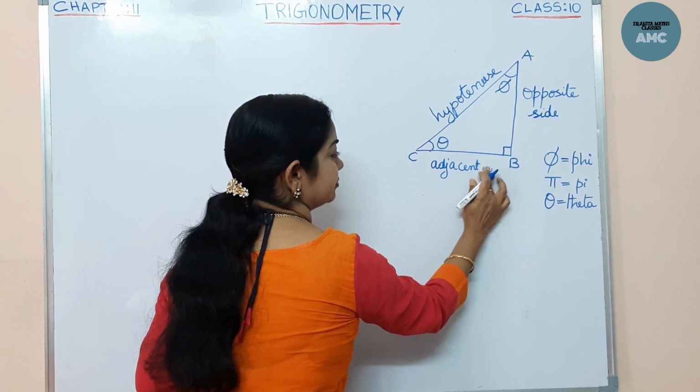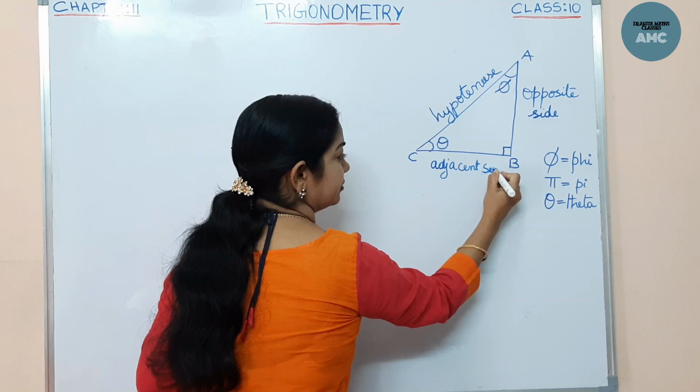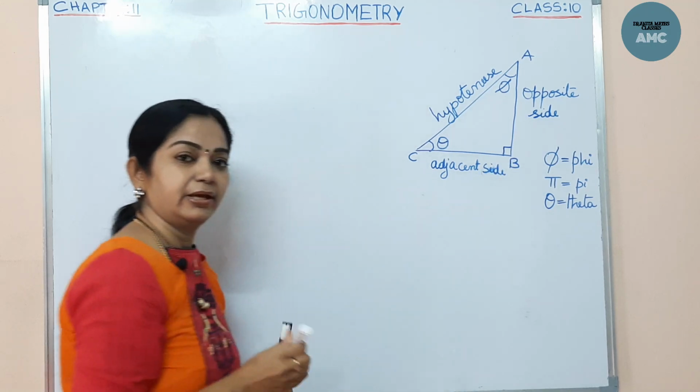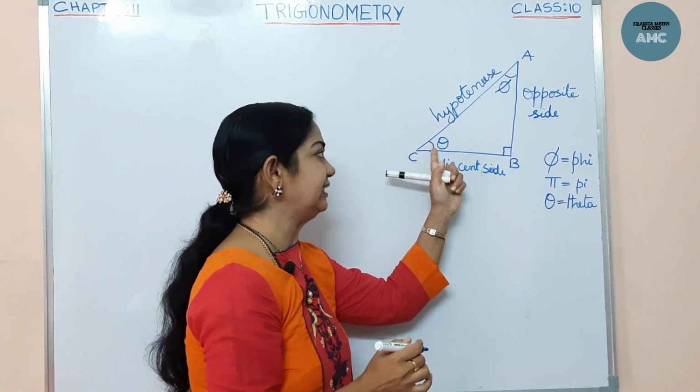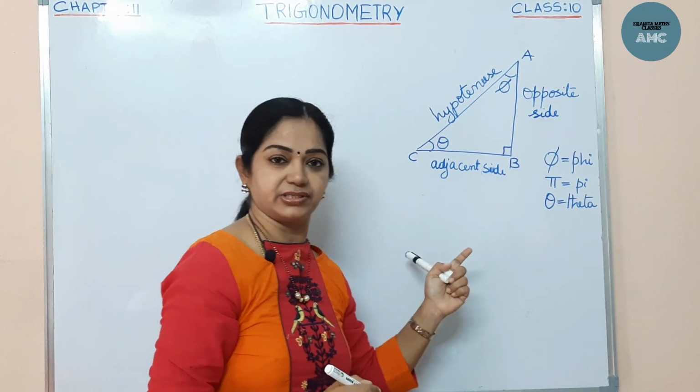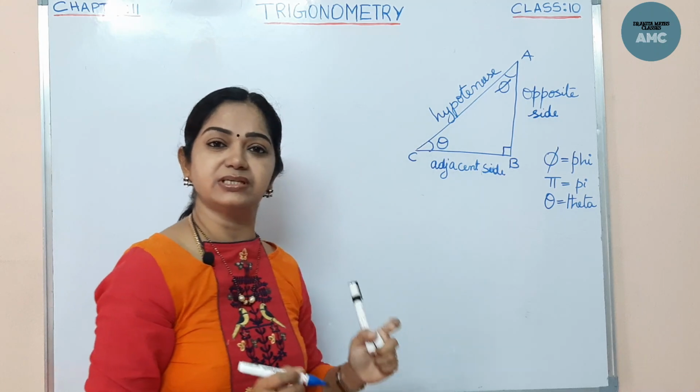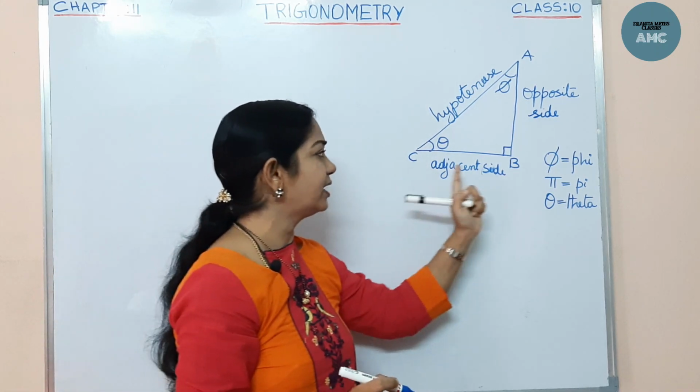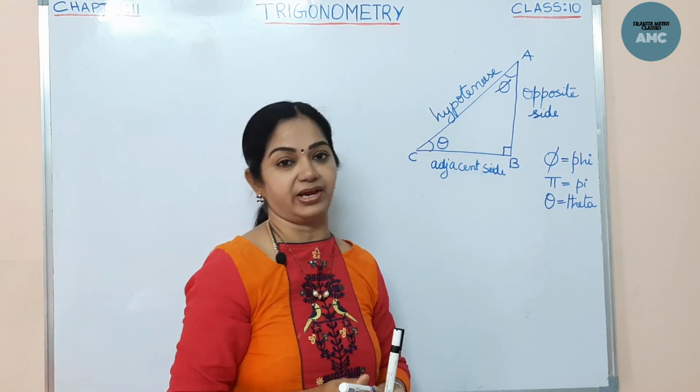Okay. So we should know the names of these sides. Now I am considering corresponding to theta, AB is the opposite side and BC is the adjacent side. Whereas the hypotenuse is one and the same. It is always the side opposite to the right angle.